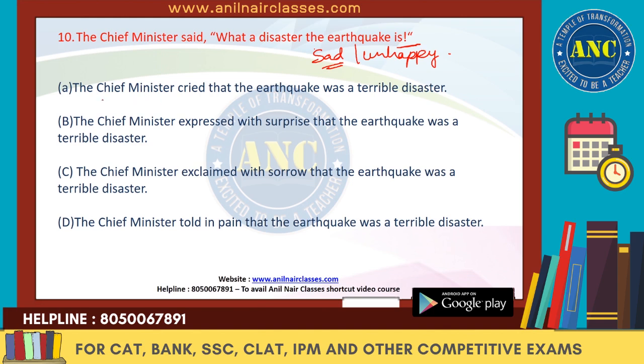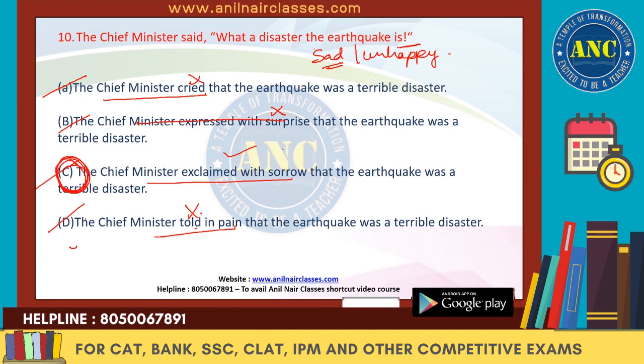So, the Chief Minister cried. Is it okay? No. The Chief Minister exclaimed with surprise. There is no surprise. He is not crying. He is exclaiming. The Chief Minister exclaimed with sorrow. Yes, he is sad. The Chief Minister told in pain. "Told" will not come. "Told" will come only when it is the Chief Minister told someone, or said to someone. That too is not there. The object is not there. So "told" will not come at all. So the reporting verbs are wrong in A, B and D. Only in C the reporting verb is fine. So the answer is C.